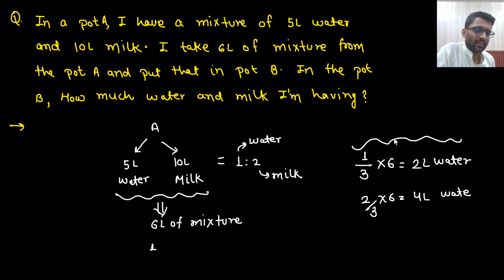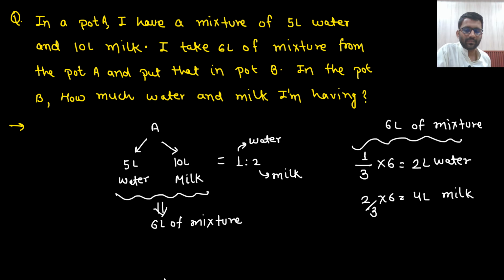For 6 liter of mixture, if I am taking 6 liter of mixture out of it, that means I am taking away 2 liter of water and 4 liter of milk. Did you understand? So from a mixture of 5 and 10, 5 liter was water, 10 liter was milk. If I am taking 6 liter out of it, I will take out in the ratio of 1:2. That means 1/3 of 6, I will take 2 liter water, and 2/3 of 6, I will take 4 liter milk.